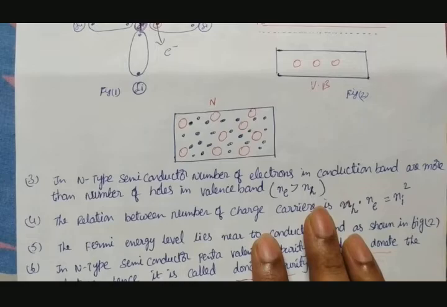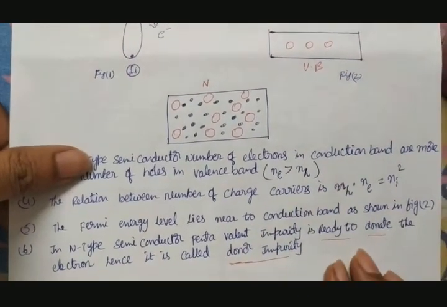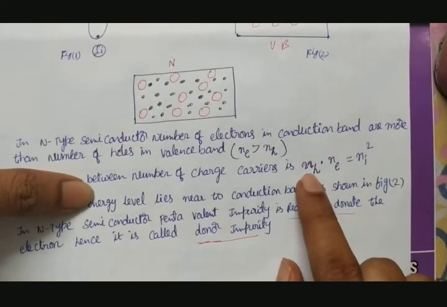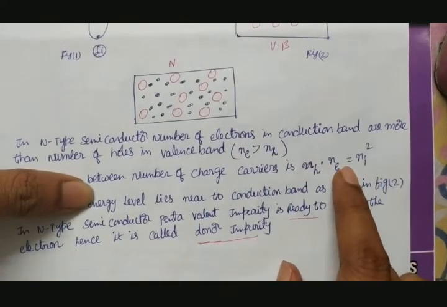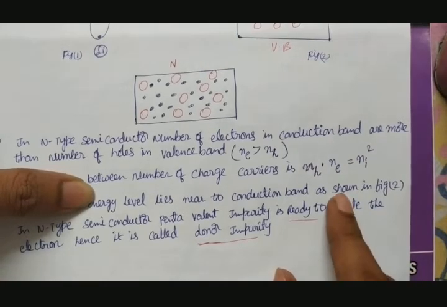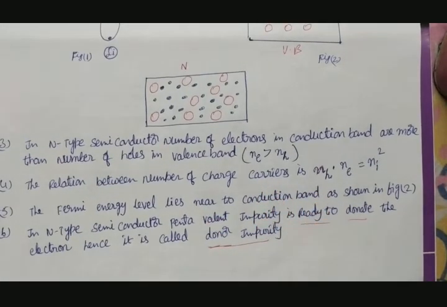Those are called acceptor impurities. These are called donor impurities. In both cases, the relation is the same: number of holes times number of electrons is equal to the number of intrinsic charge carriers squared. That is about p-type and n-type semiconductors.